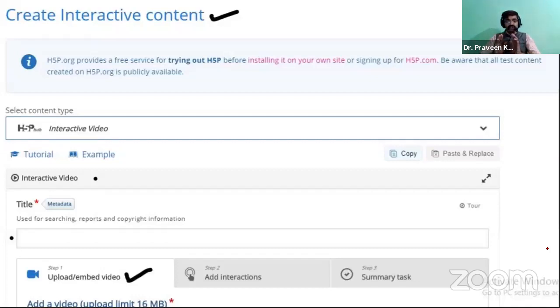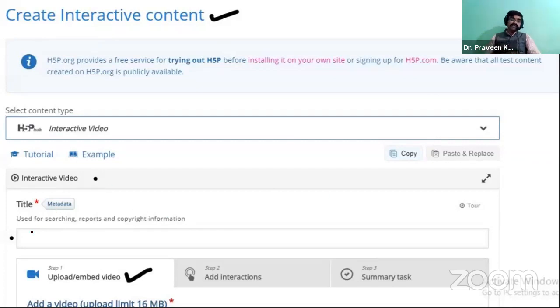Once you have created the video, you can share it with the students, and they will access it and interact with the video created by the teacher. That is why we say it is an interactive video. The teacher need not be present while the video is accessed.